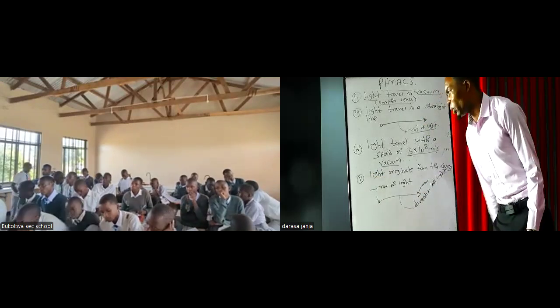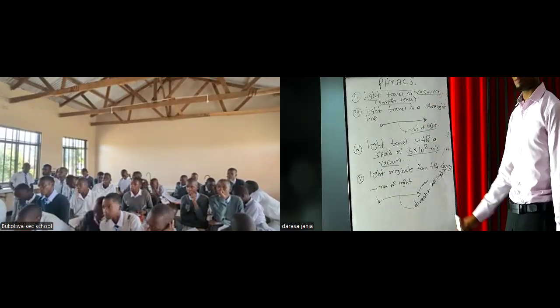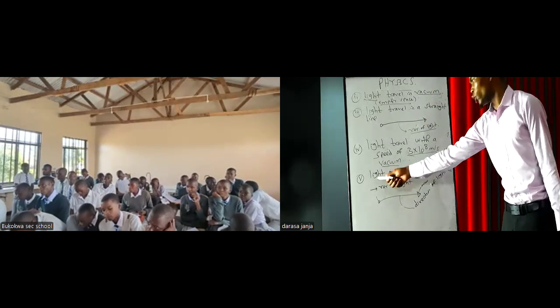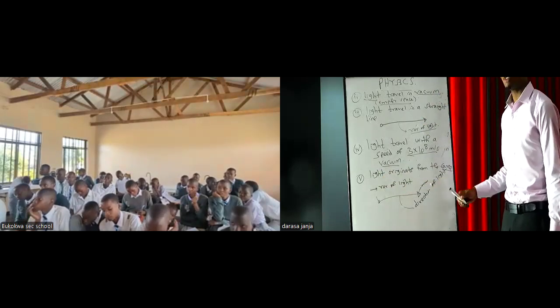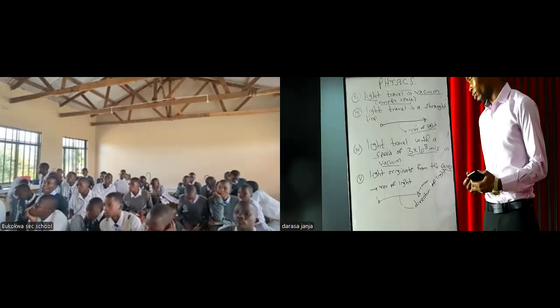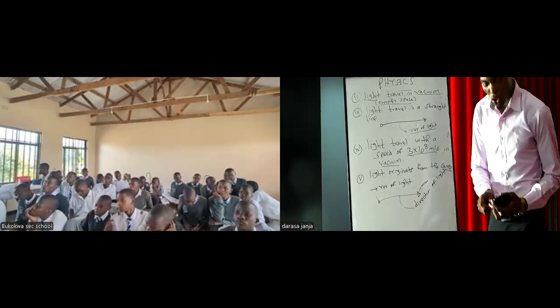From this first point, we are going to have another subject called sources of light. If we know for sure that light originates from the source, now let us see the sources of light, the next part.